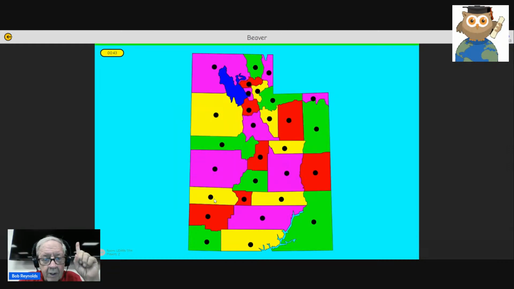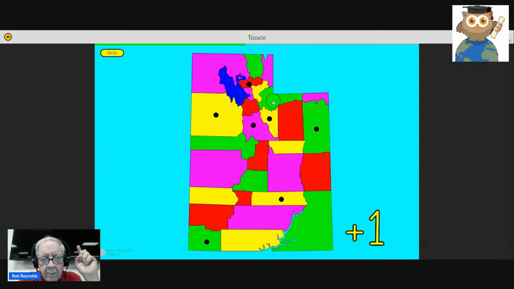Okay. Whisper as I click. Beaver, Box Elder, Cache, Carbon, Daggett, Davis, Duchesne, Emery, Garfield, Grand, Iron, Juab, Kane, Millard, Morgan, Piute, Rich, Salt Lake, San Juan, Sanpete, Sevier, Summit, Tooele, Uintah, Utah, Wasatch, Washington, Wayne, and Weber.